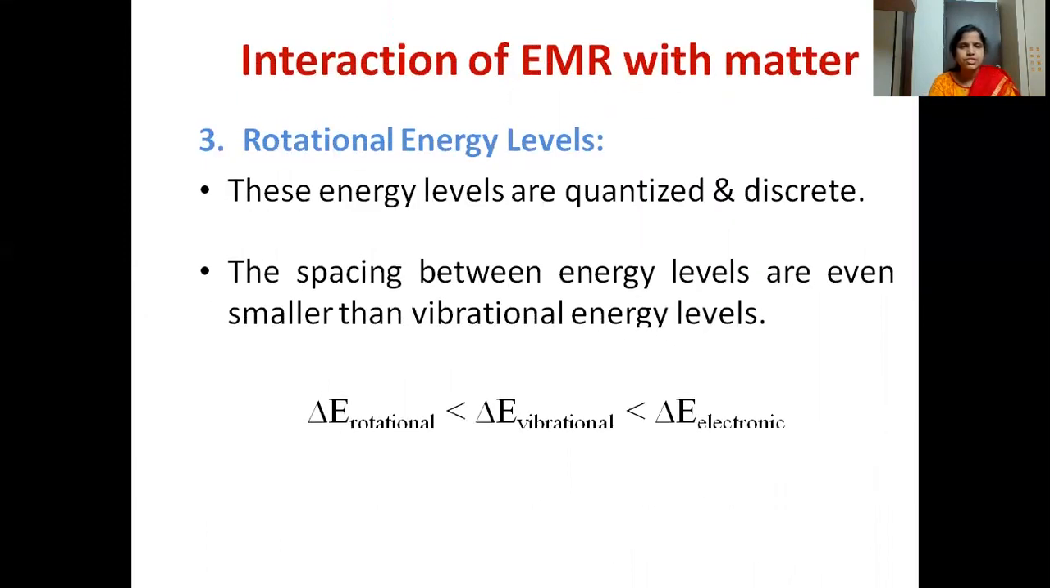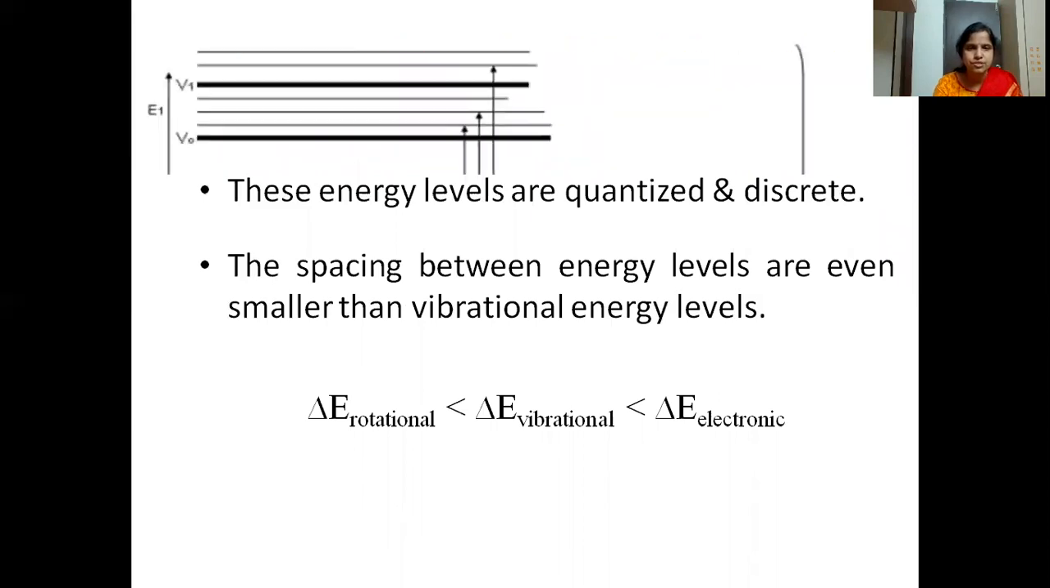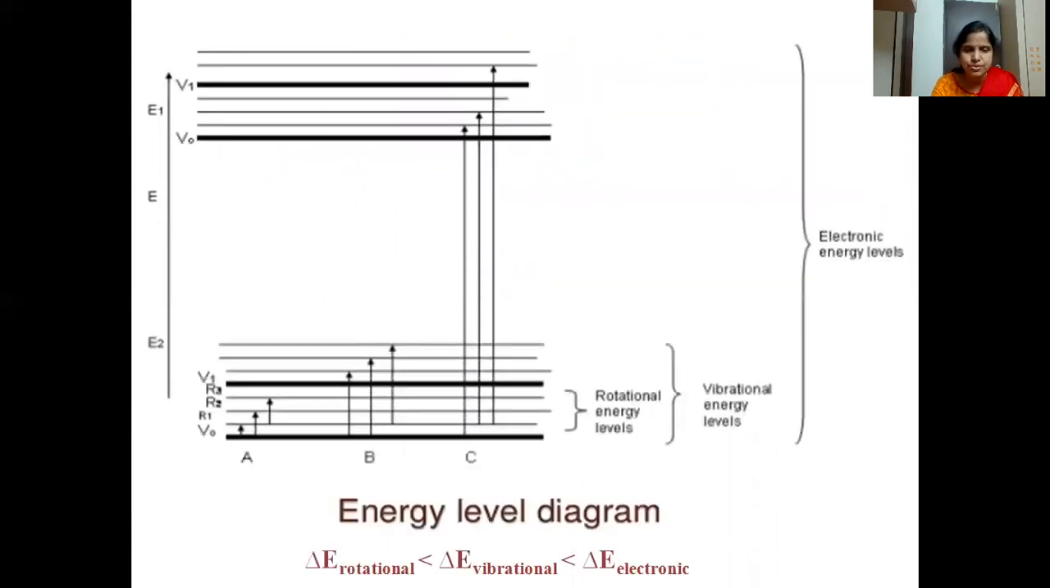The third one is rotational energy levels. These energy levels are quantized and discrete, and the spacing between the energy levels is very small when compared to vibration. So delta E of rotational is very small when compared to the other two. A smaller amount of energy is required for these rotational energy level transitions.